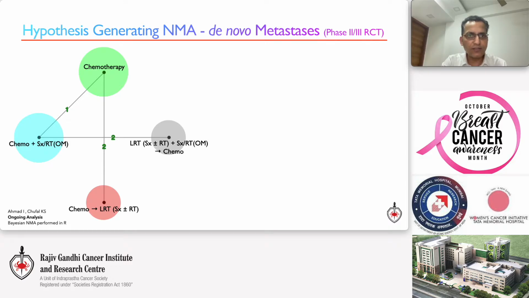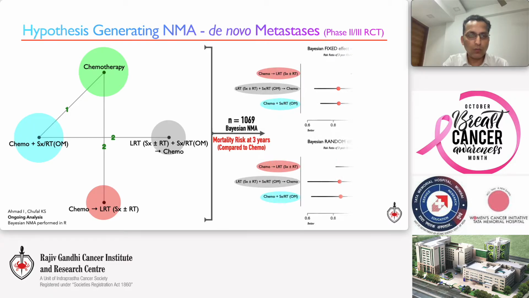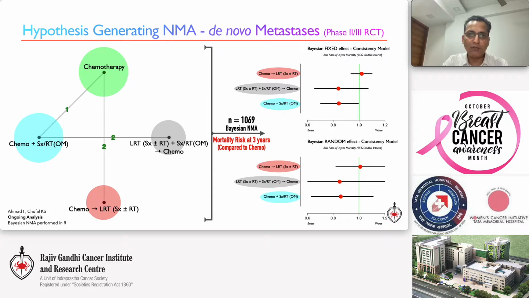So we did this analysis as a part of an ongoing project, and I'm happy to share some preliminary results and insights with you today. There were 1,069 patients in the network, and we performed a specialized meta-analytic technique known as Bayesian network meta-analysis for 3-year risk of death, in which our prior knowledge about a certain situation influences the result of our analysis. So if you are interested, we can discuss its nuances at the end of my talk.